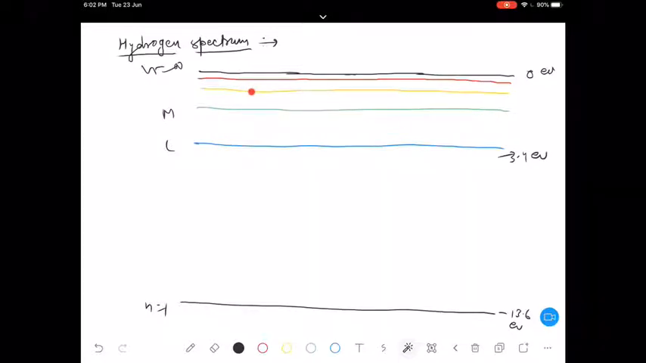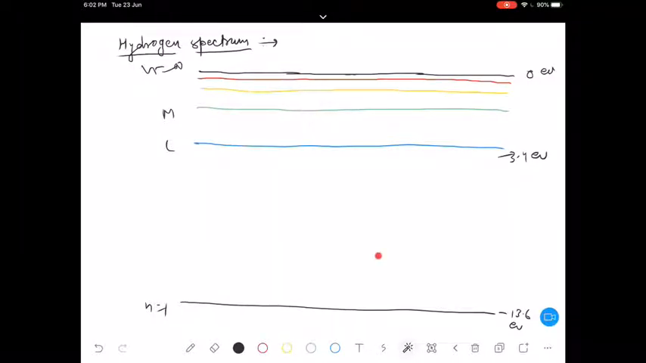Now in order to move from n equals 4 to n equals 1, again a number of different possibilities are there. Either it directly moves from 4 to 1, or it moves from 4 to 3, 3 to 1, or 4 to 2, 2 to 1, or 4 to 3, 3 to 2, 2 to 1, like that. Is that correct or not? So in these different possibilities, it will be emitting photons of different wavelengths. Is that correct or not?